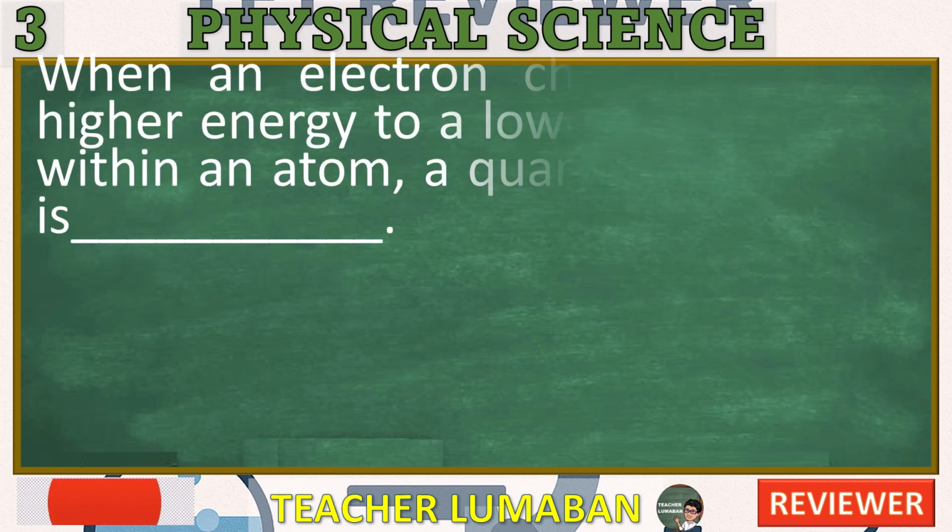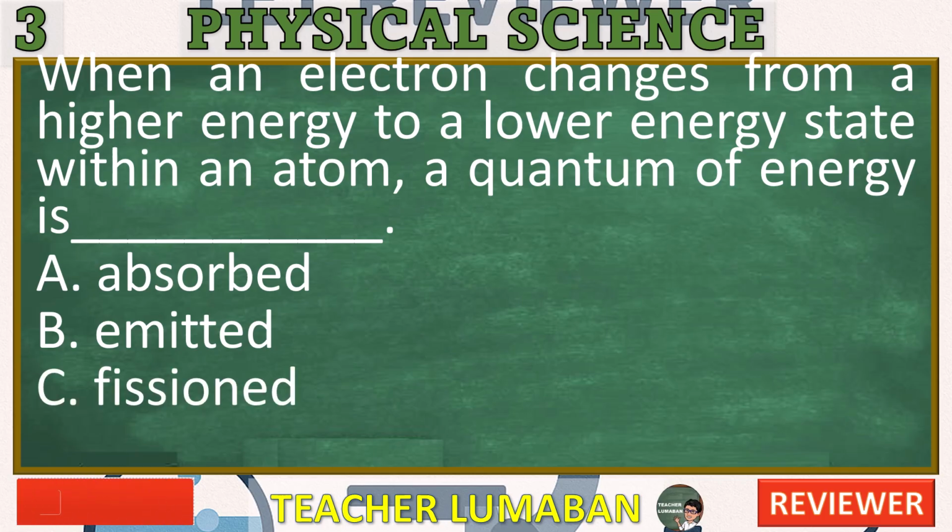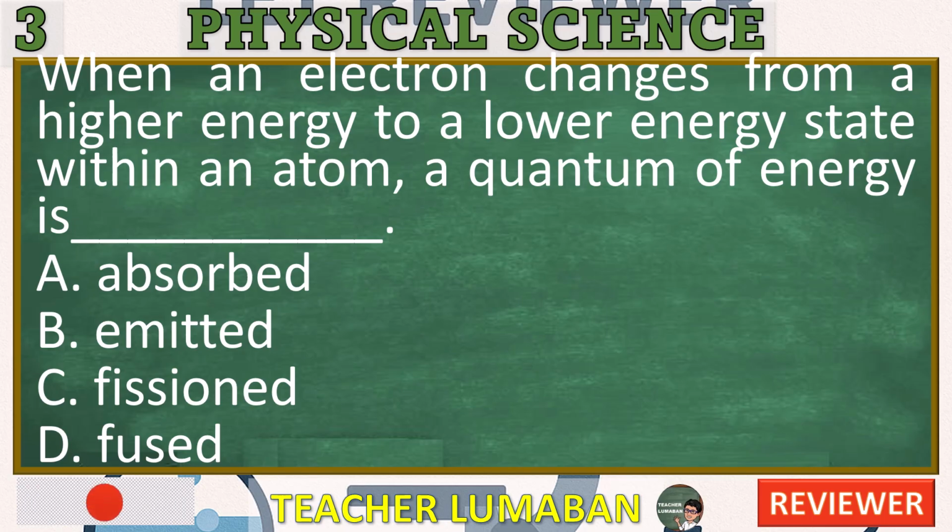When an electron changes from a higher energy to a lower energy state within an atom, a quantum of energy is A. Absorbed, B. Emitted, C. Fissioned, D. Fused. In the next 5 seconds, select the best response from the available options.